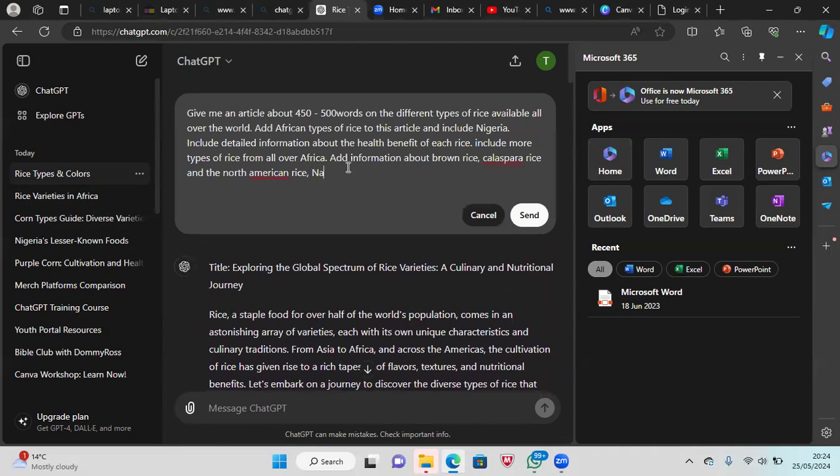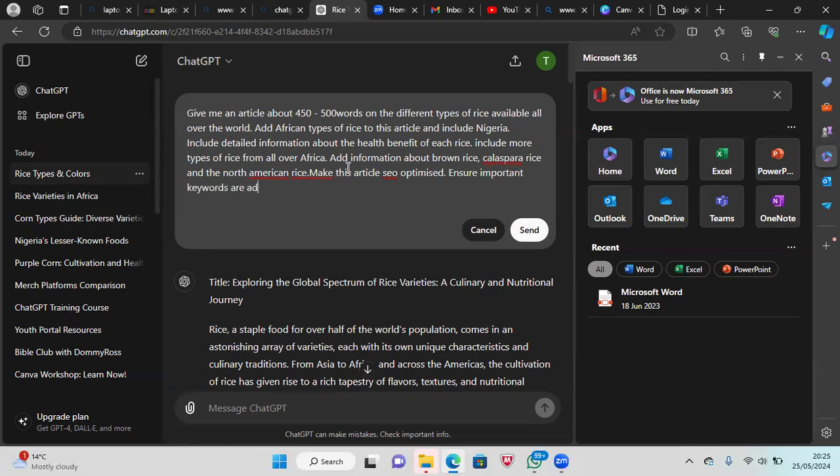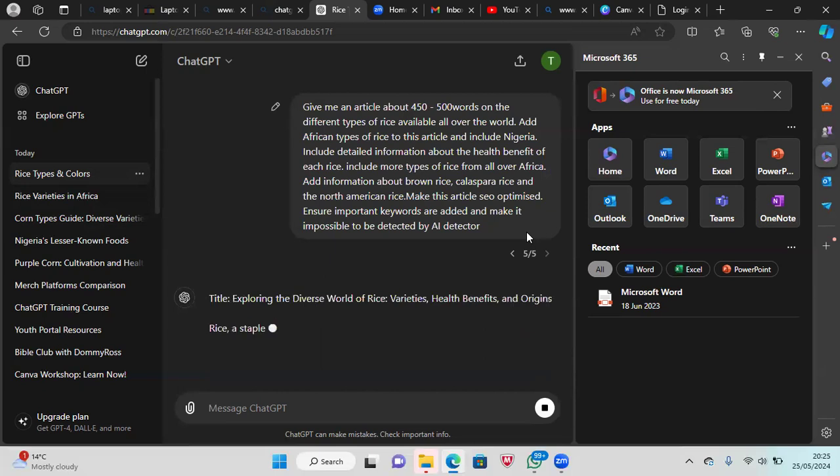Let's say, we're almost done, make this article SEO optimized. Ensure important keywords are added, and make it impossible to be detected by an AI detector. And we can always rewrite it. Let's see what it comes up with.